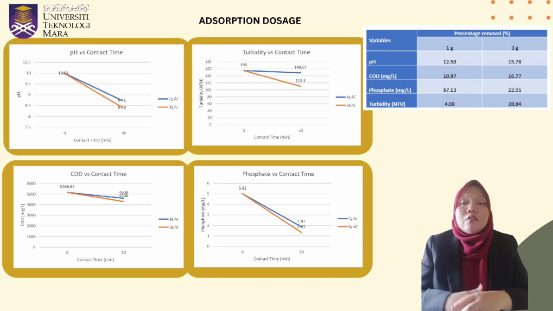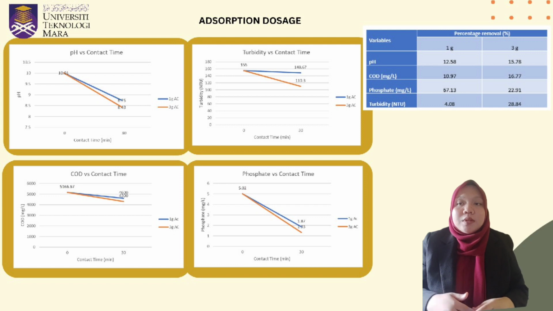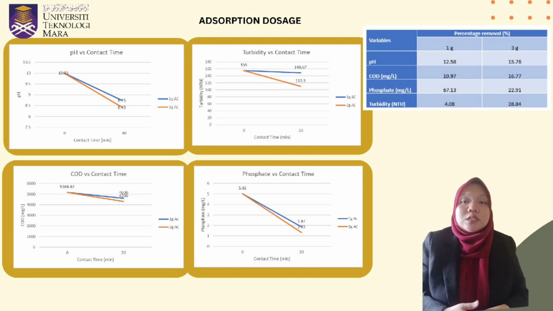The turbidity value of adsorption with 1 gram and 2 gram of activated carbon is 140.67 NTU and 110.3 NTU respectively. The percentage removal of turbidity for 1 gram activated carbon adsorption dosage is 4.08% and for 2 gram is 28.48%. From this study, the 2 gram adsorption dosage is more effective due to the reducing value of each parameter compared to 1 gram adsorption.